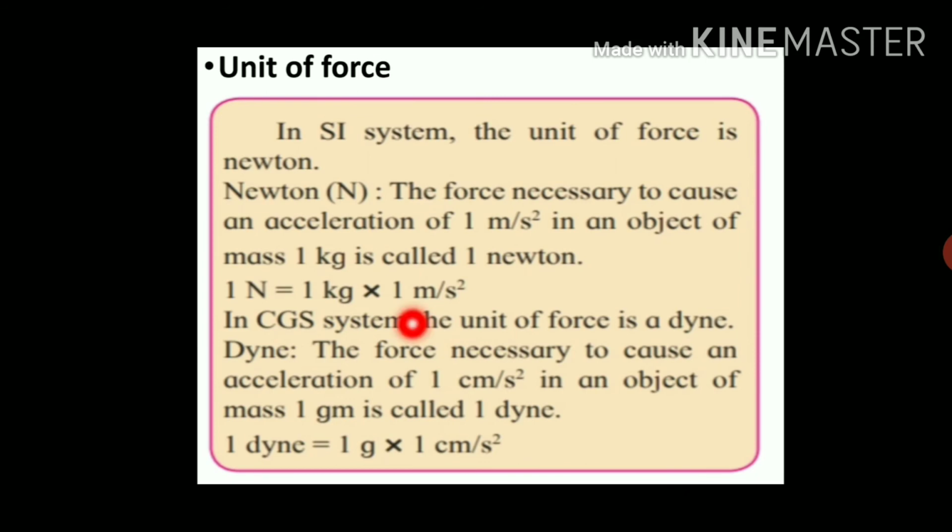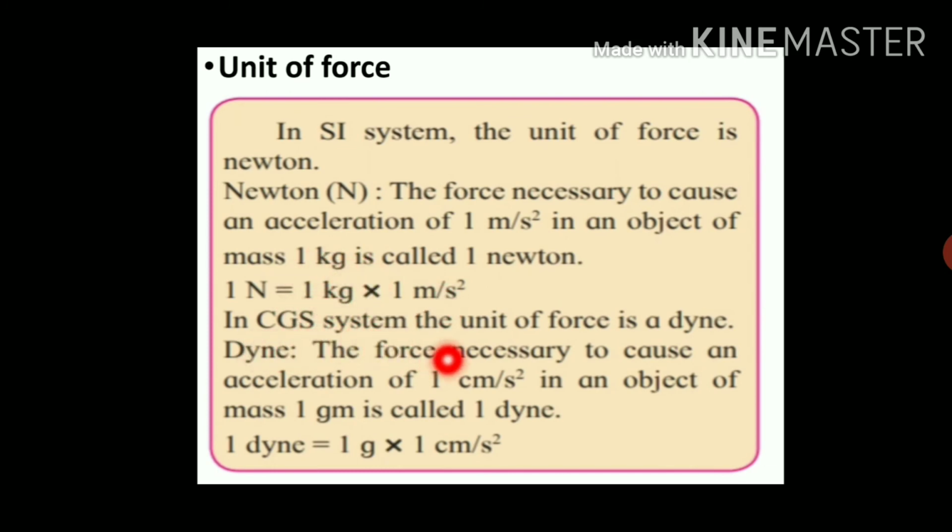Now let us see the unit. What is the unit of force? In the SI system, the unit of force is the Newton. What is 1 Newton? The force necessary to cause an acceleration of 1 meter per second square in an object of mass 1 kg is called 1 Newton force, and therefore 1 Newton force is equal to 1 kg into 1 meter per second square. This is the acceleration and this is the mass.